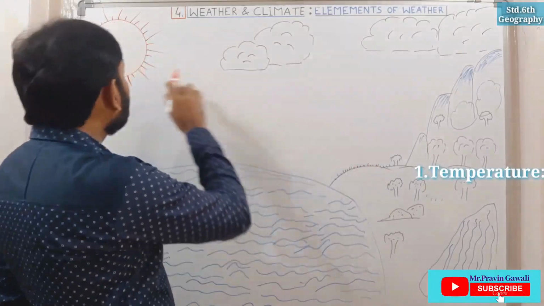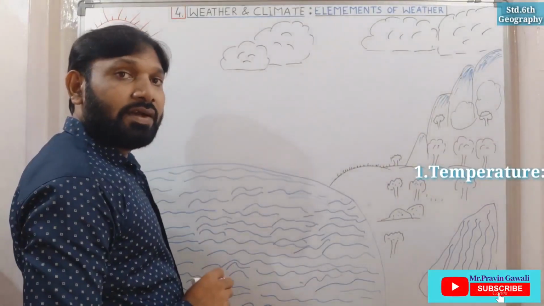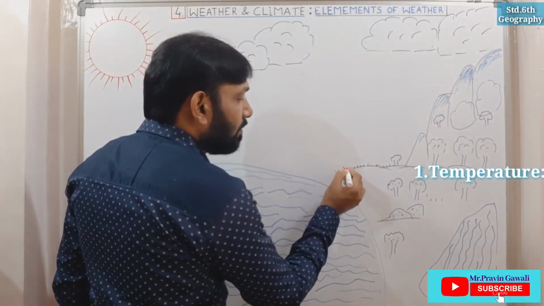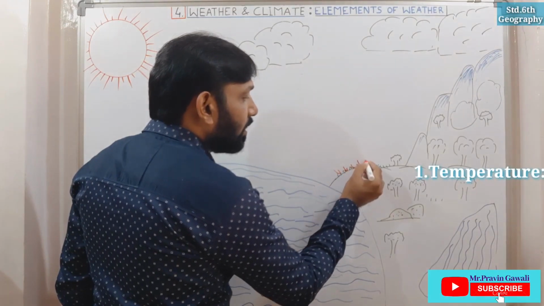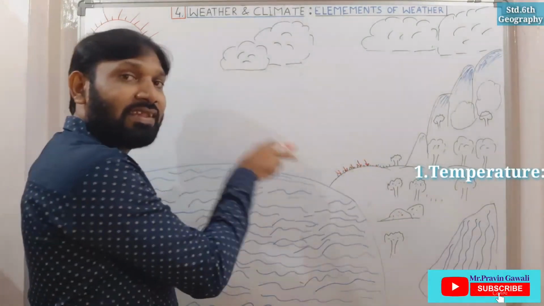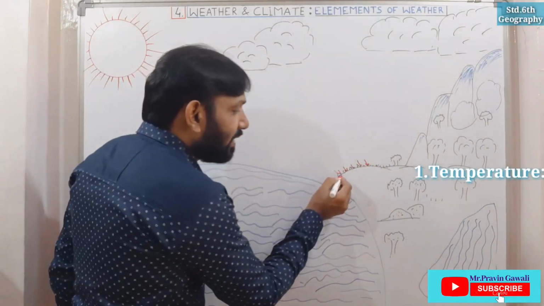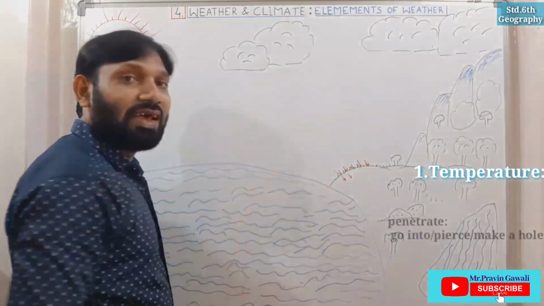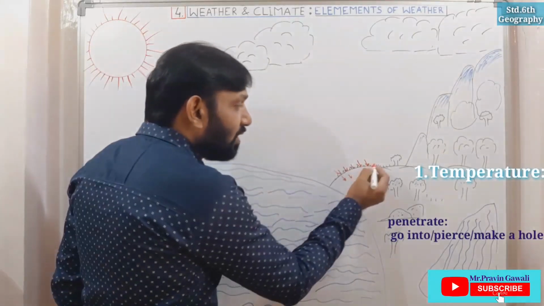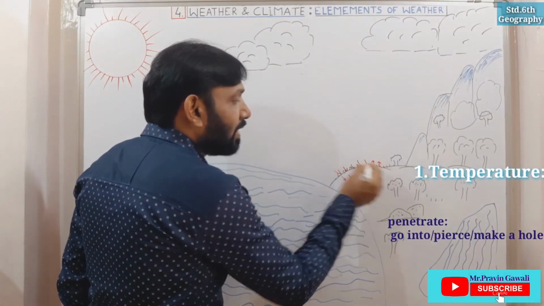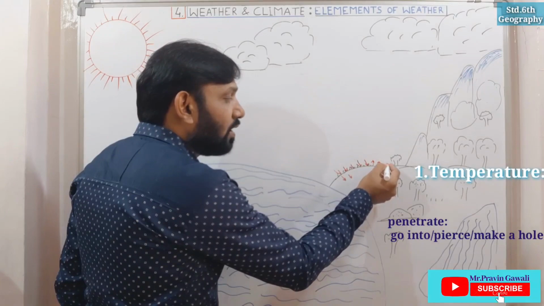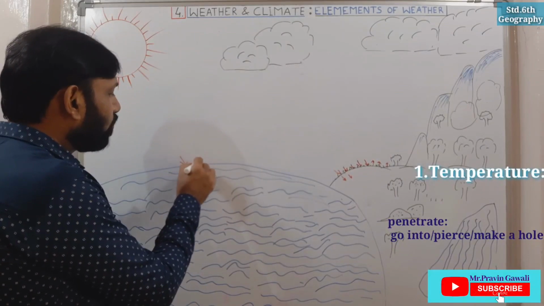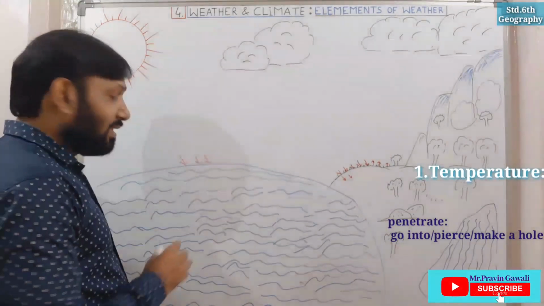When the landform receives the sun rays from the sun, it gets heated quickly. Why? Because these sun rays do not penetrate inside the surface. Penetrate means what? Go into the surface. So from the surface only they get reflected again. They reflect from the surface of the earth. Understood students?